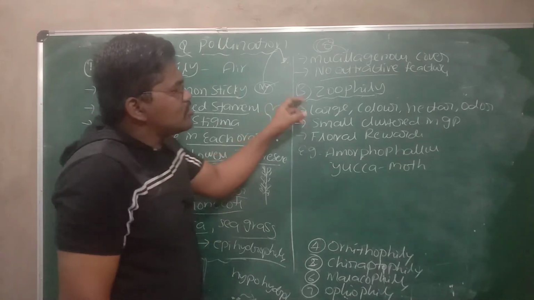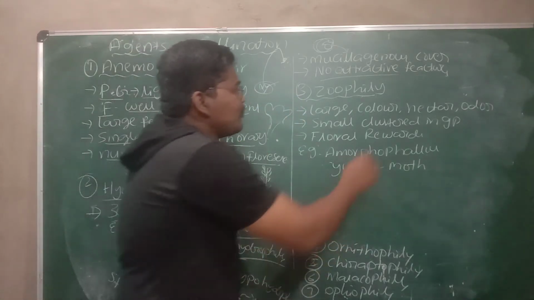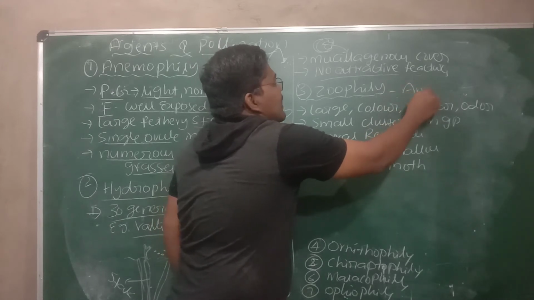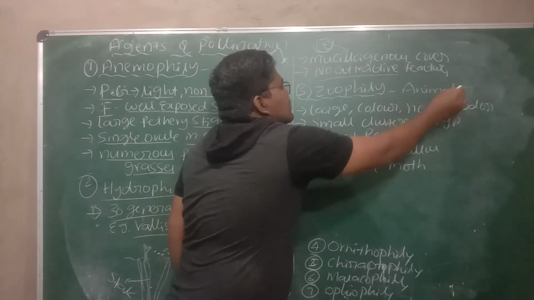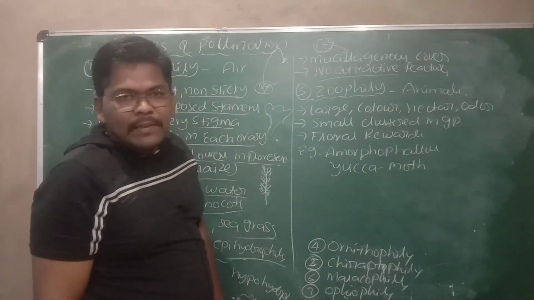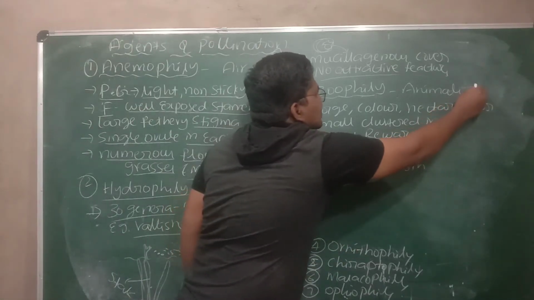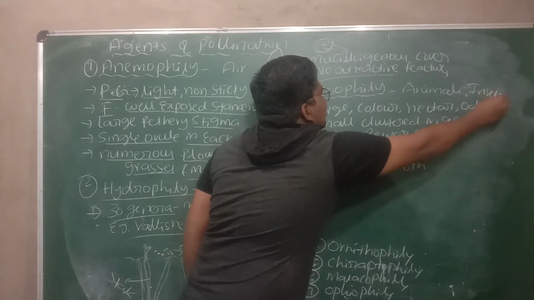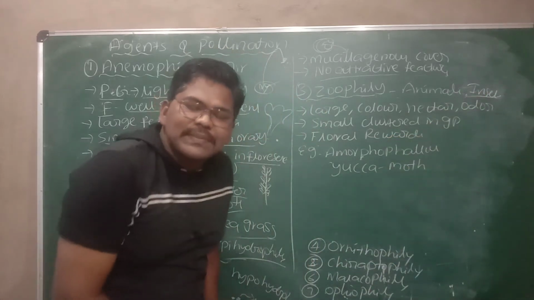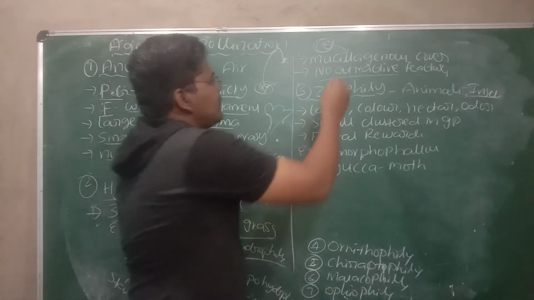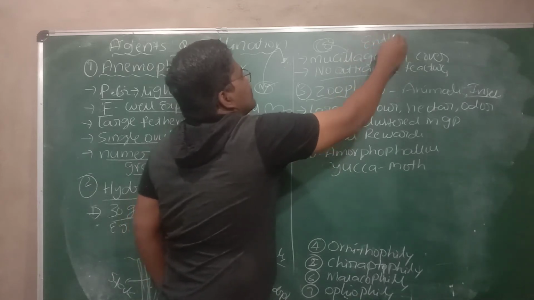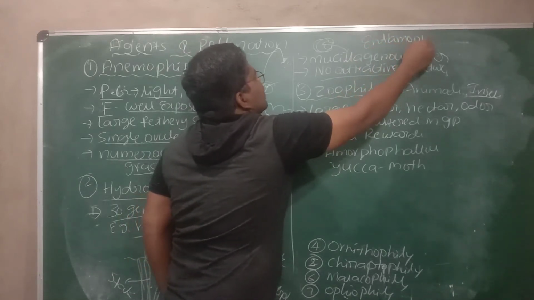Then the third one is zoophily. If pollination occurs by animals, then that is called zoophily. But zoophily mainly occurs by insects. If insects are involved in pollination, that type of pollination is called entomophily.